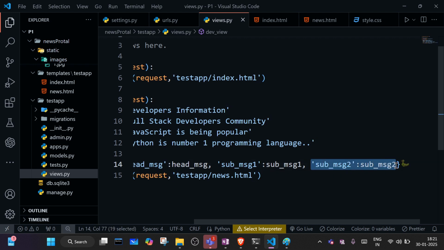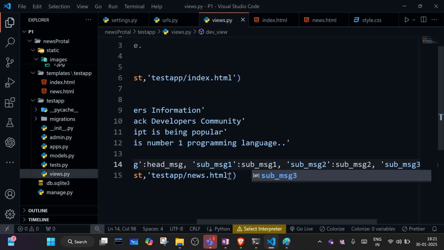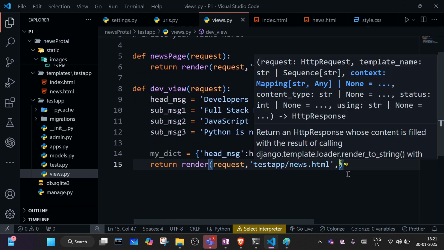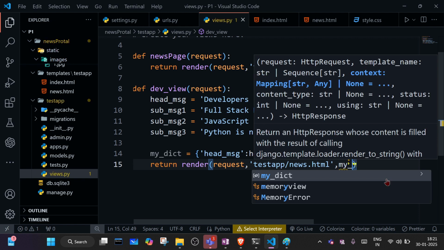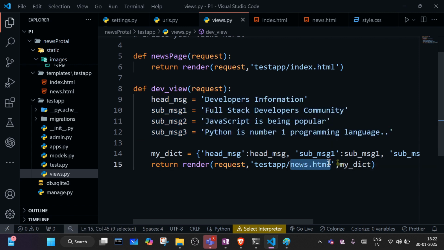Same we will create another key, message 3, and we will pass it into this render. When we are requesting this HTML, at the same time we will send this dictionary also, because this data also we want to display on this news HTML page.